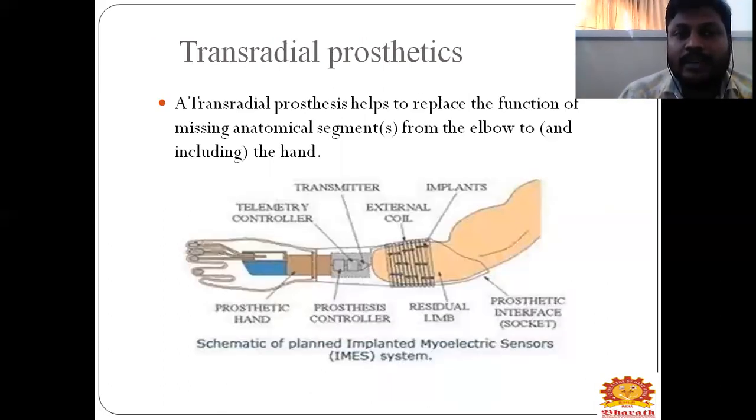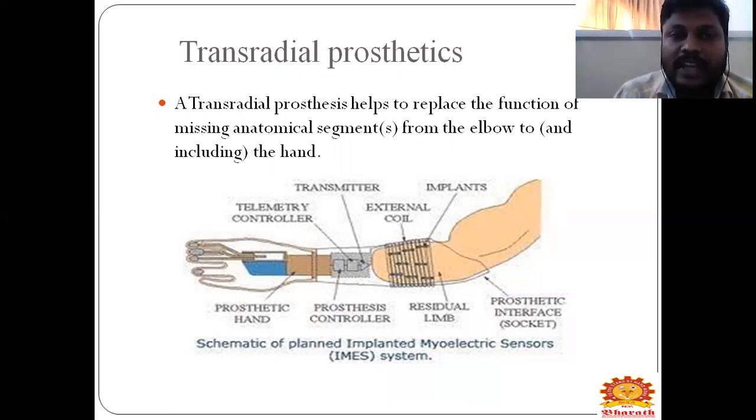Next one is your transradial prosthetics. What is a transradial prosthetic? It is an upper limb prosthetic, but it is below the elbow.